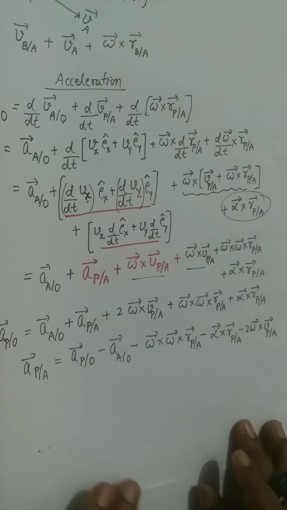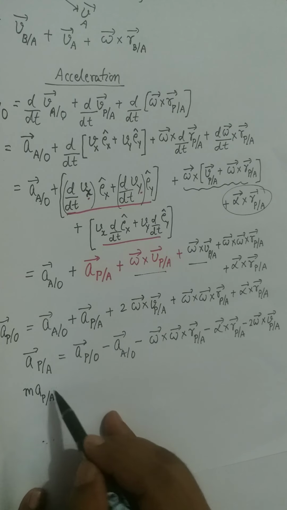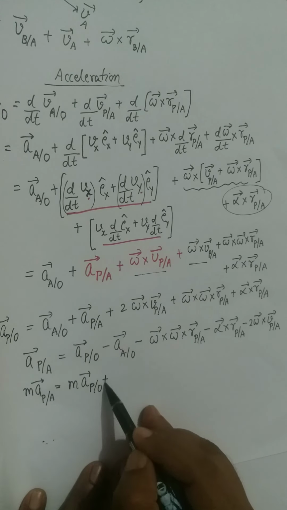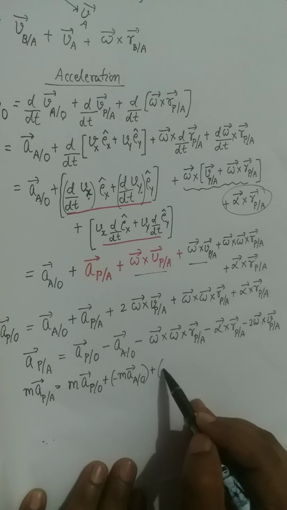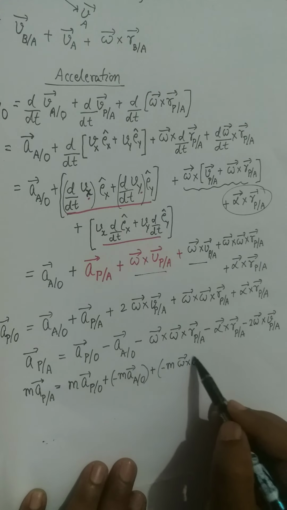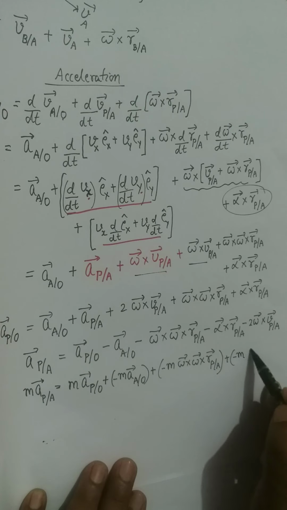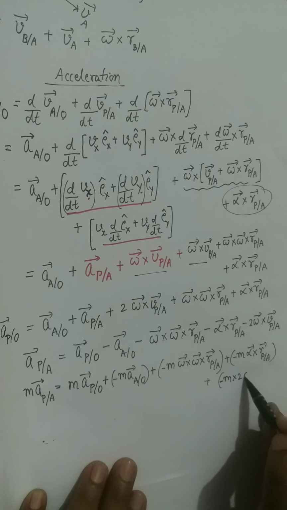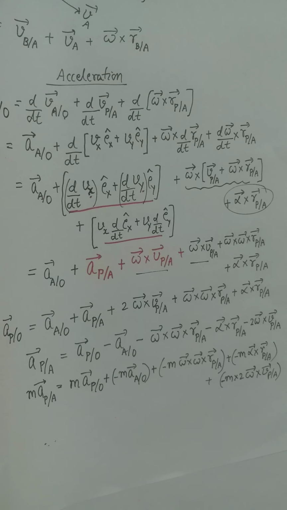I will now multiply this equation by the mass of particle. So I multiply it with mass of particle: m a of p with respect to A is m a p with respect to O, minus m a of A with respect to O, minus m omega cross r p with respect to A, minus m alpha cross r p with respect to A, minus m into 2 into omega cross v p with respect to A. This factor we will get.